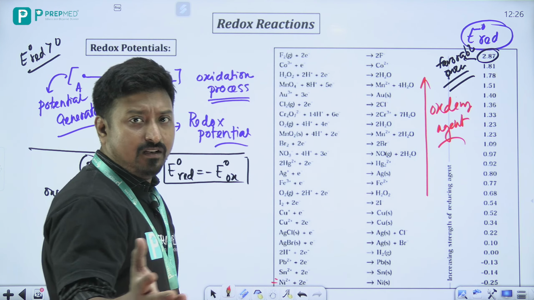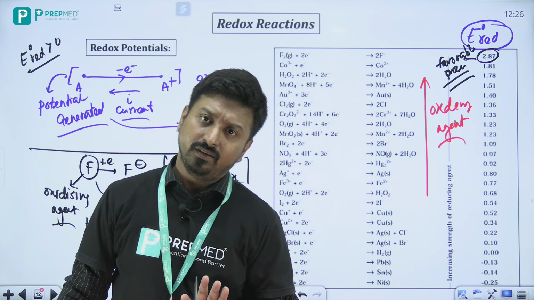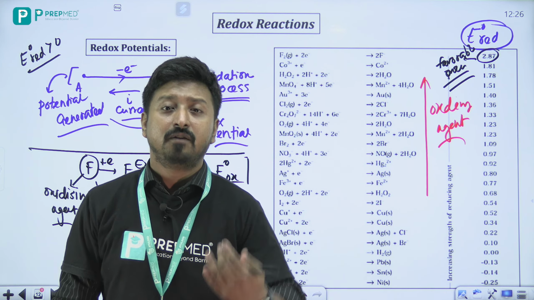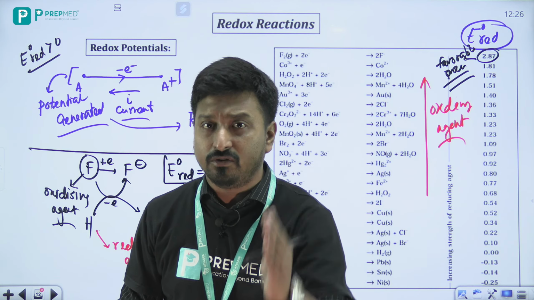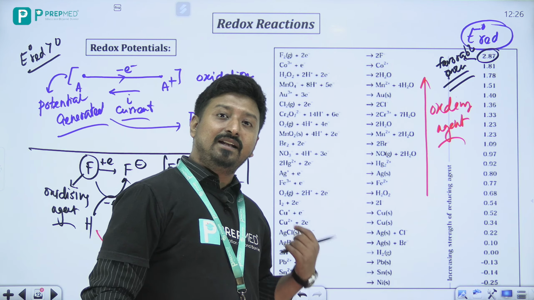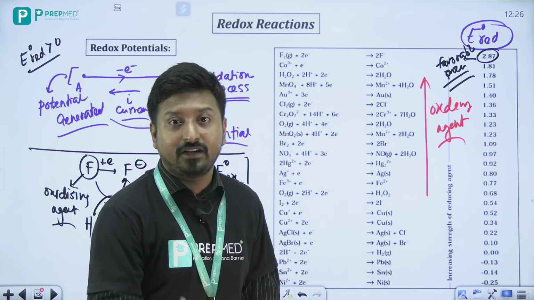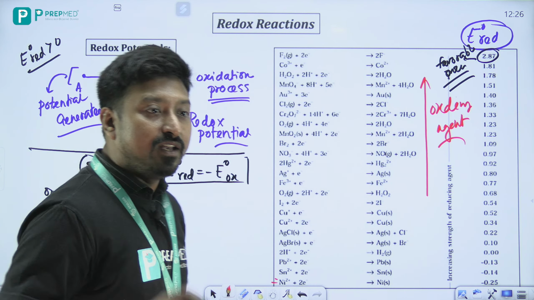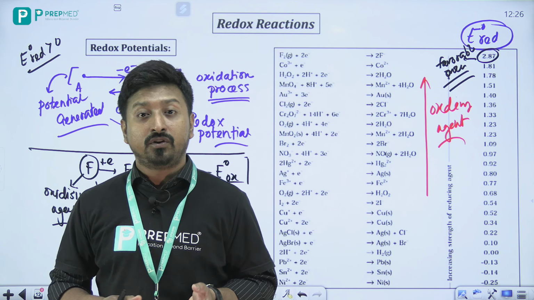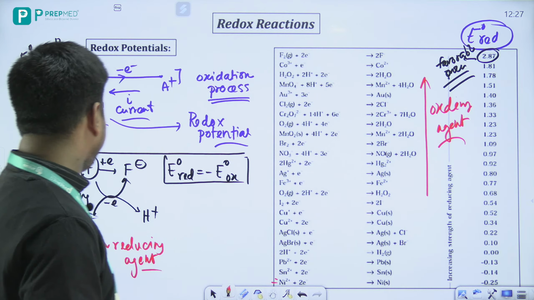Now nickel is a metal, we know. Nickel has a reduction potential of -0.25. That means its oxidation potential is positive, meaning oxidation of nickel is more favorable compared to reduction. So if in a solution I put nickel, then nickel will try to lose an electron. If nickel is losing an electron, someone has to take it, right? So nickel is behaving as a reducing agent. This is the idea about redox potential and how you can use it to find which one will get oxidized and which one will get reduced. You can easily do that.